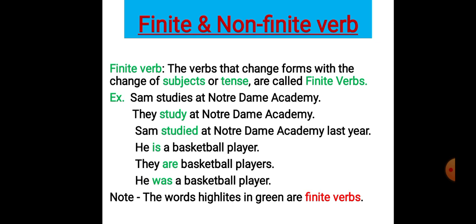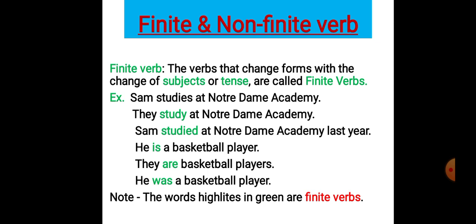The subject has changed from Sam to they, and you can see the verb also has changed its form. The verb is the same, but the form has changed. It has become study from studies. So you are seeing the change in the form, and that is why it is called a finite verb.